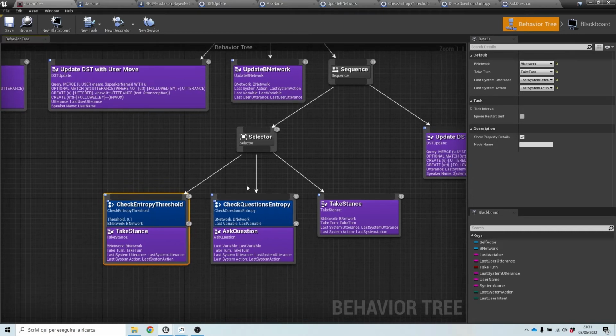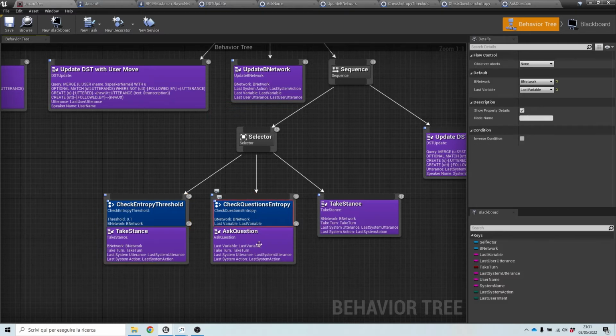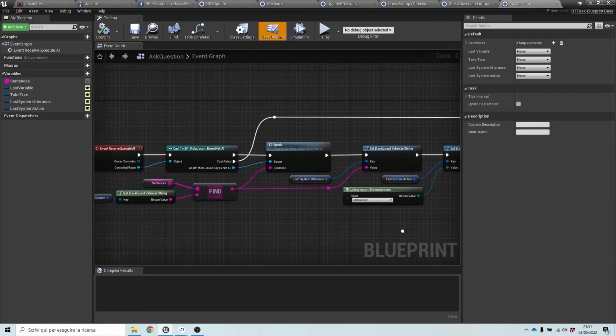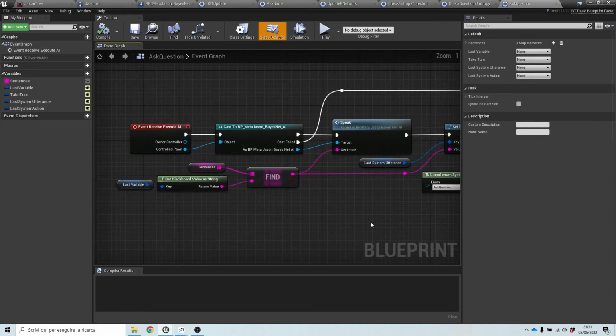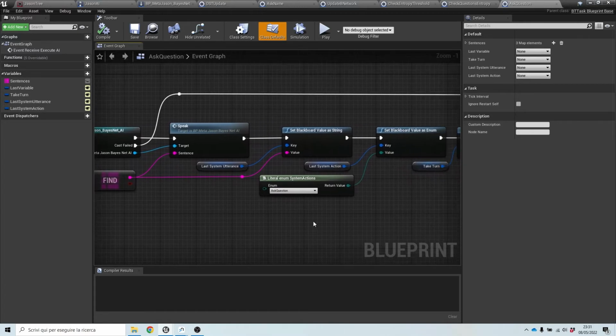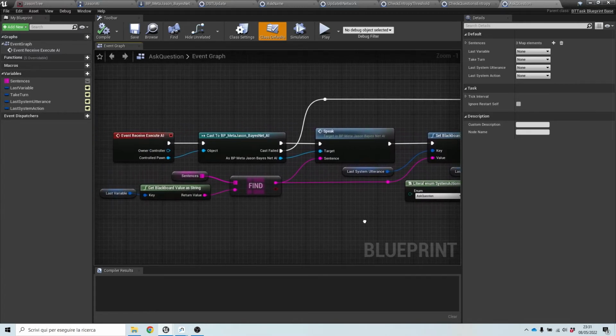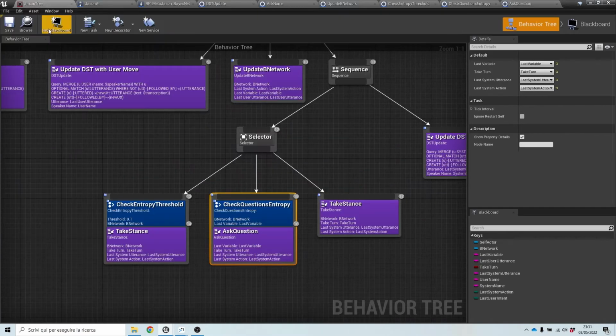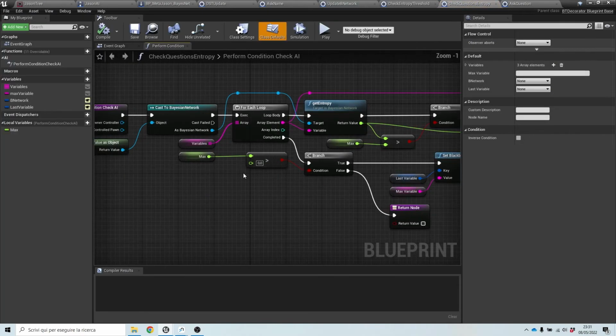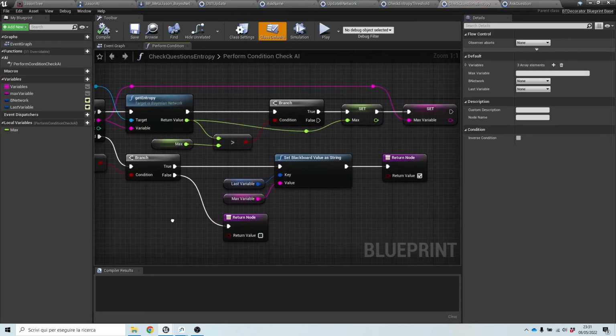Otherwise, the selector will try to check if there is an entropic variable, which is the most entropic variable in the system, and it will ask a question here, as you can see. Again, part of the old logic moved here, depending on the maximum value of the entropy.